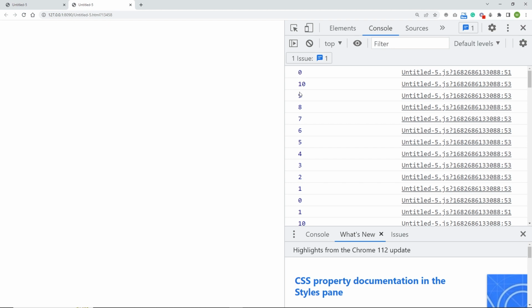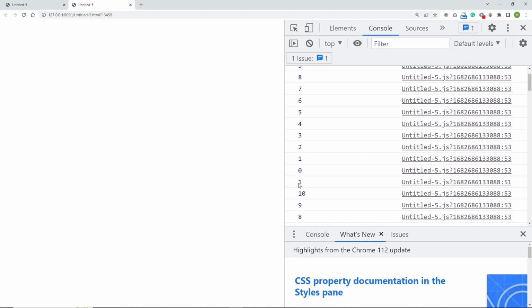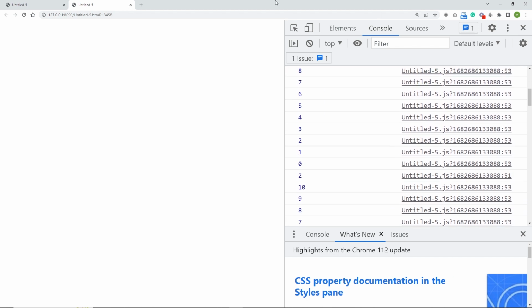Then we are going to have this up to 0. And then we are going to have this outer loop that is 1, and so on. But this is not visually very good.